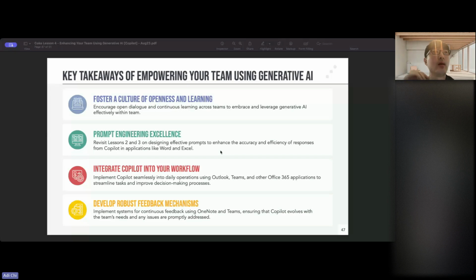And one last thing, always make sure to experiment and iterate. One of the things I had to learn was it's like a conversation with a human being, right? If you meet someone for the first time and you just speak, you might not understand their nuances, their sarcasm, their humor, but as you get to know them more and speak with them, you get to understand those nuances. So it's the same thing with any AI, right?